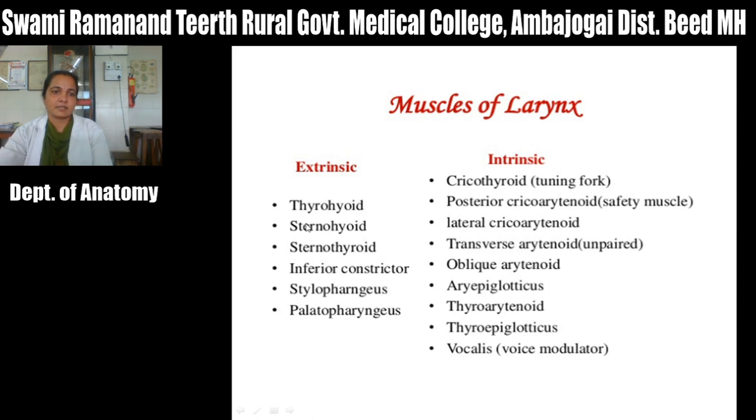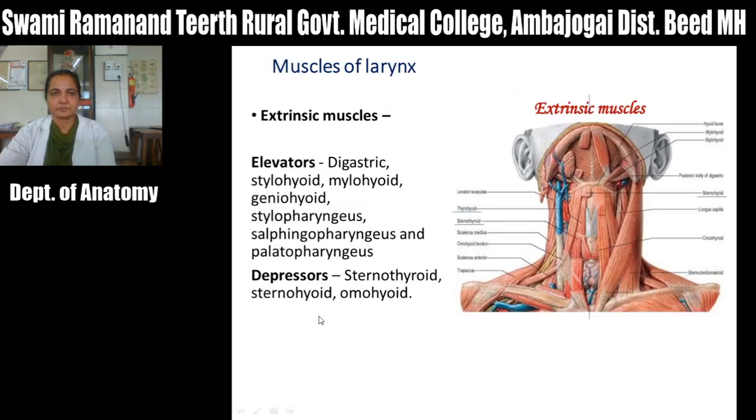In the extrinsic muscles, one is the thyrohyoid, then sternohyoid, sternothyroid, then the inferior constrictor of the pharynx, stylopharyngeus and palatopharyngeus. These are the extrinsic muscles which you have seen, which are attached to the thyroid cartilage as well as the cricoid cartilage. That is, this is the digastric muscle.